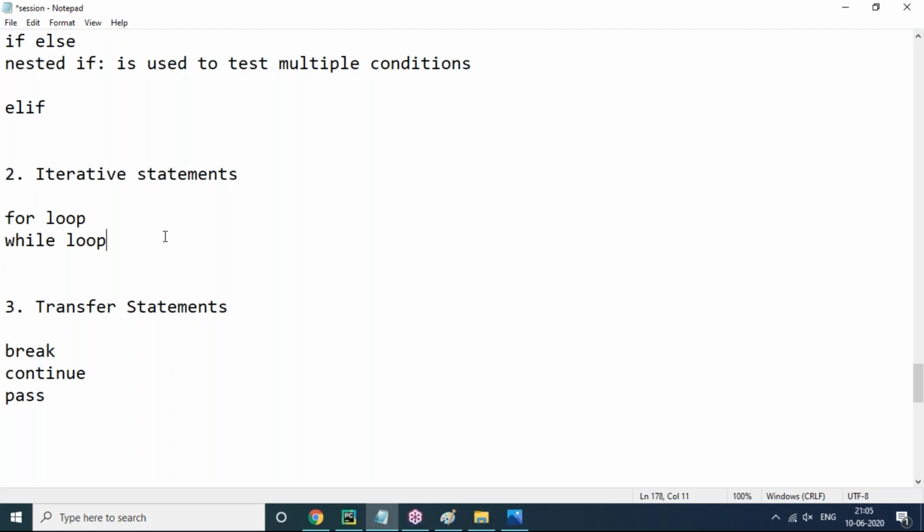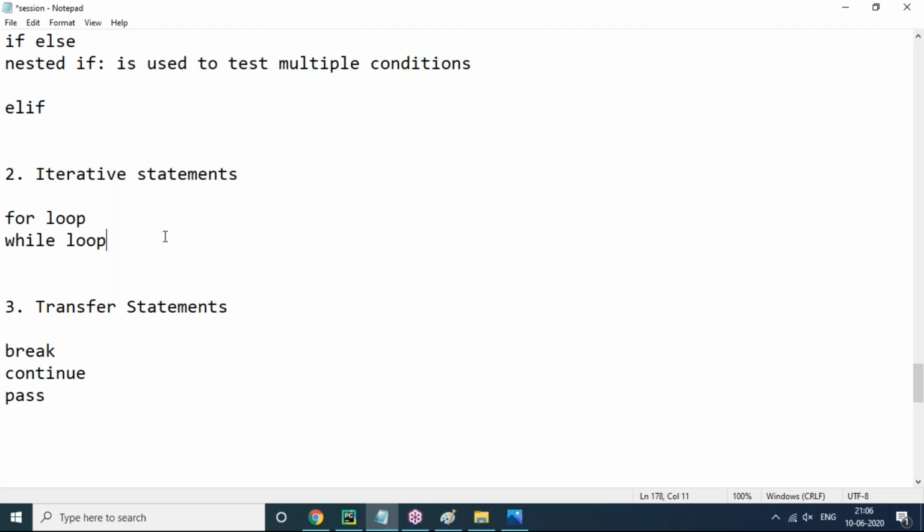For loop, only one loop is enough. Continuously 100 values it will come. So to reduce the length of the code and write a short form of the code, we can use a loop. Suppose 100 employees are there in the database and I want to display the employee records one by one. Then I can loop through, iterate through. Iterating means one by one. For loop and while loop are iteration statements.